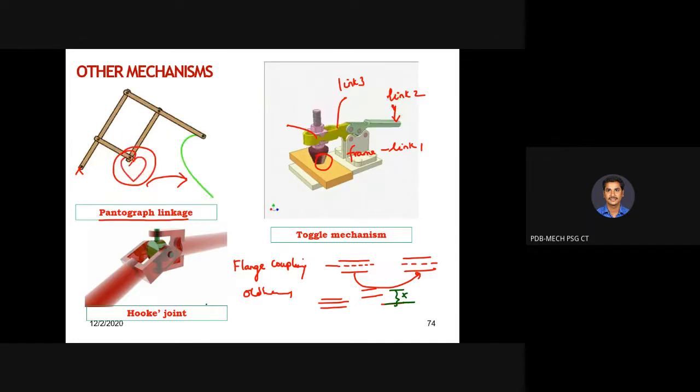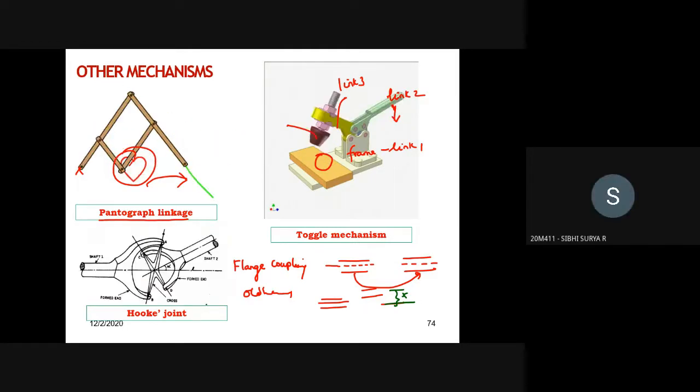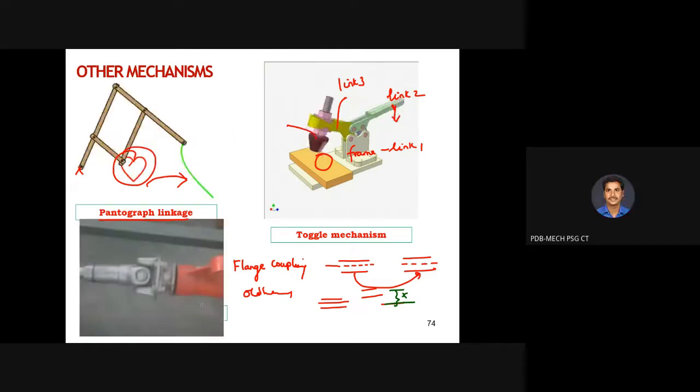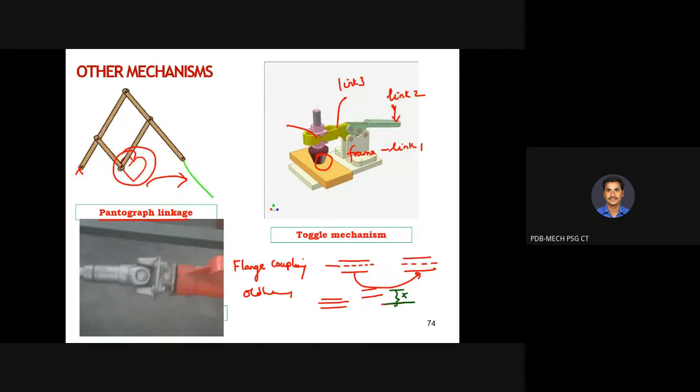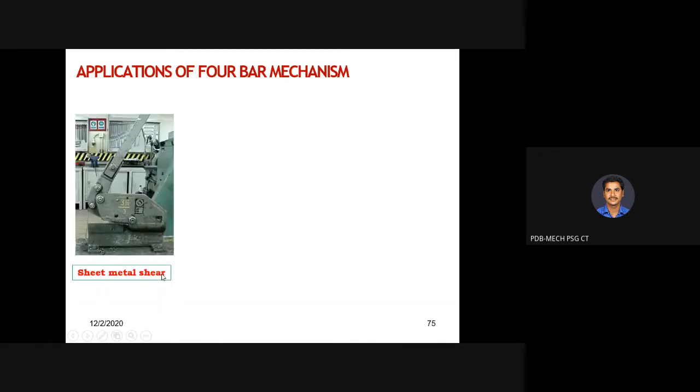Okay, for example, where is this particular mechanism, the hook joint, used? Propeller shaft, sir. The propeller shaft. Okay, it is used to connect the output of the gearbox and the differential, to transmit motion from the gearbox to the rear wheels through the differential. The animation is not working. Hope you are aware of this mechanism, correct?